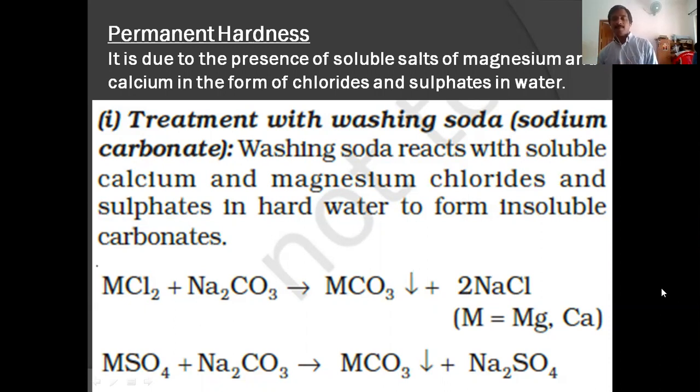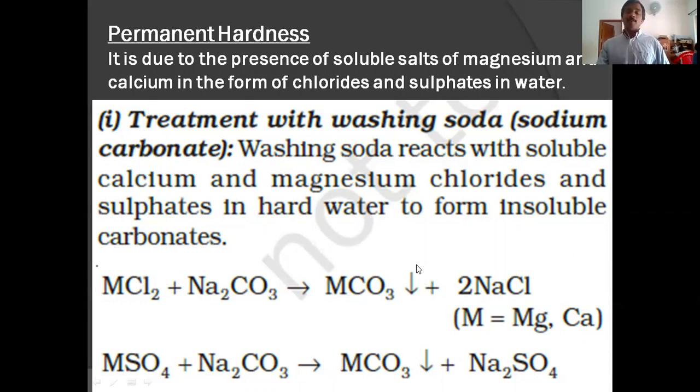The first one is treatment with washing soda. What is washing soda? Sodium carbonate, Na2CO3.10H2O. When washing soda is treated with hard water, the calcium and magnesium salts react with it to form the corresponding carbonates. For example, calcium chloride reacts with Na2CO3 to form calcium carbonate.